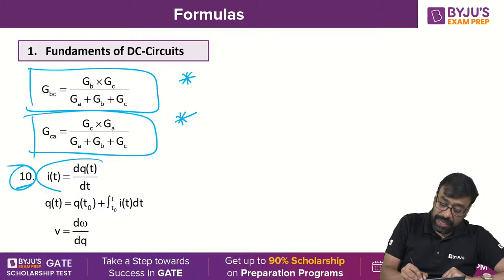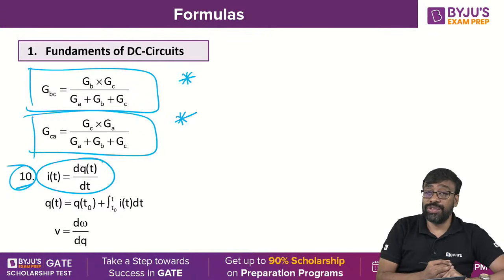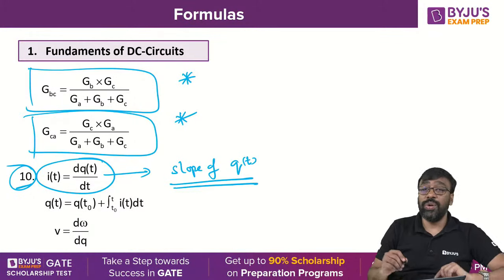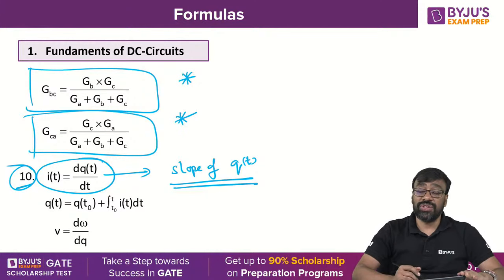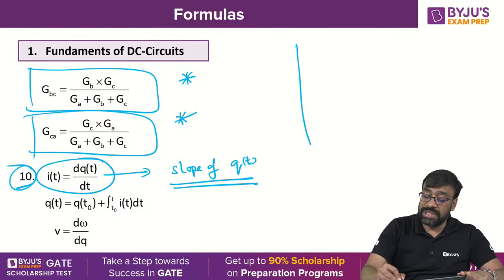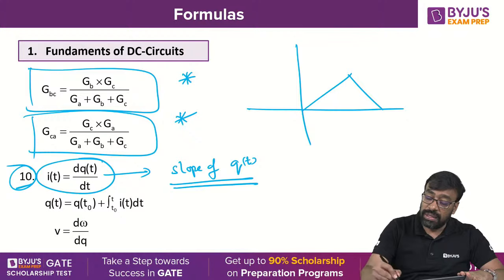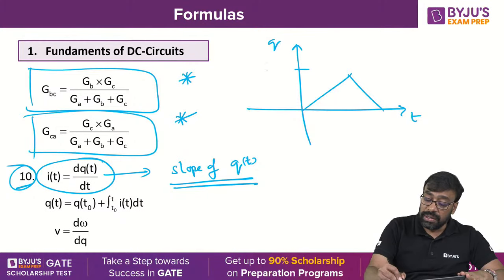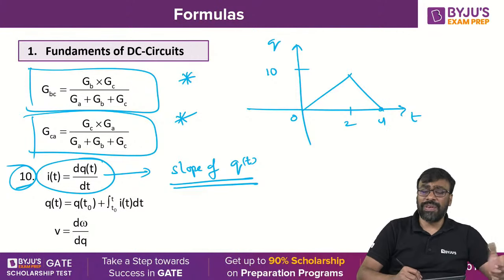Well, now another important formula, the tenth one. The current can be stated as the time rate of change of charge, nothing but the slope of Q. This is very important. There is no need to differentiate all the time for the given function. Sometimes the waveform is given like this, charge versus time, with values 10, and 0, 2, 4, let us say. I would like to find the current.